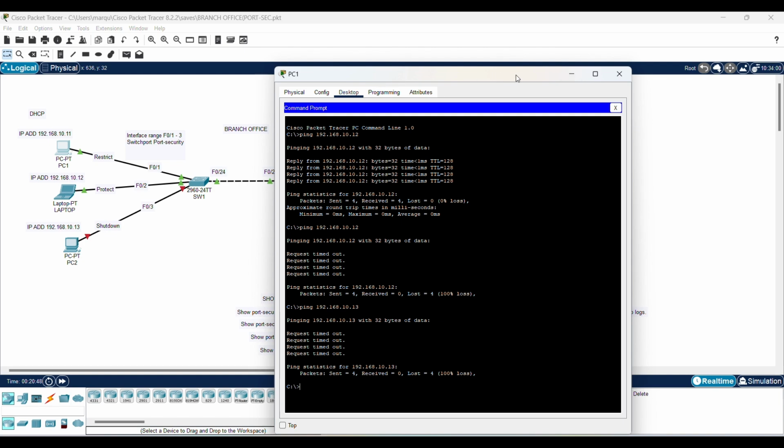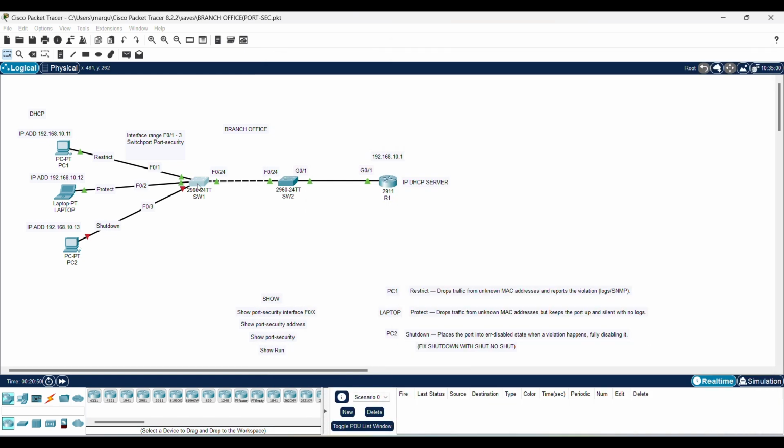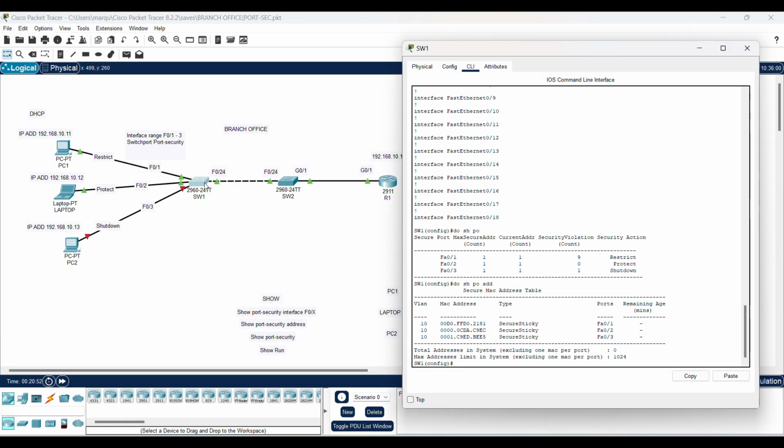Okay? And now when you look here on switch 1, it's 2181, and that's what was saved with the sticky, port security sticky. These are all on VLAN 10. So all this information is here.